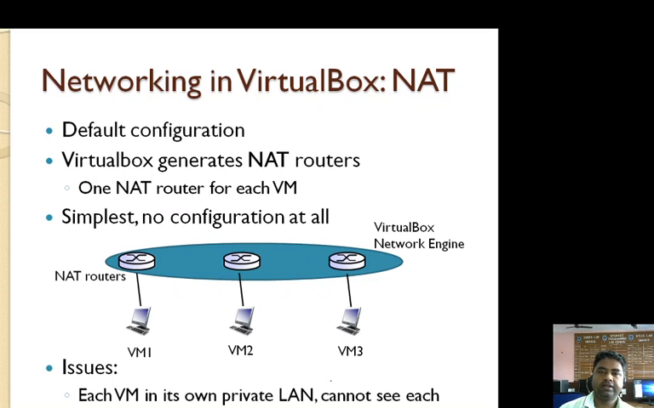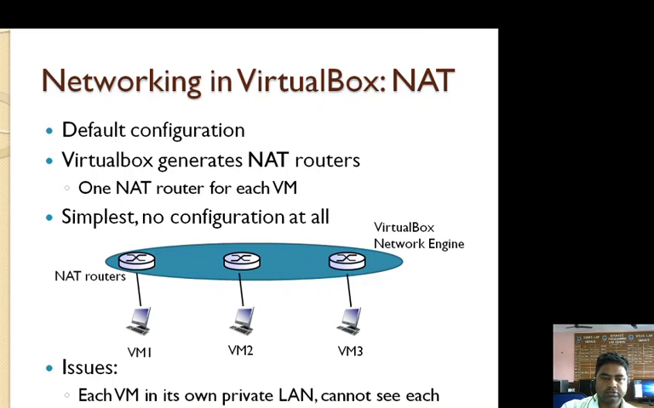So in the case of networking in VirtualBox, we can do the default configuration, and VirtualBox generates NAT routers, one NAT router for each virtual machine we use, and there is simply no configuration at all. There is an issue that each virtual machine in its own private LAN cannot see the others, which we have discussed in the previous slide.